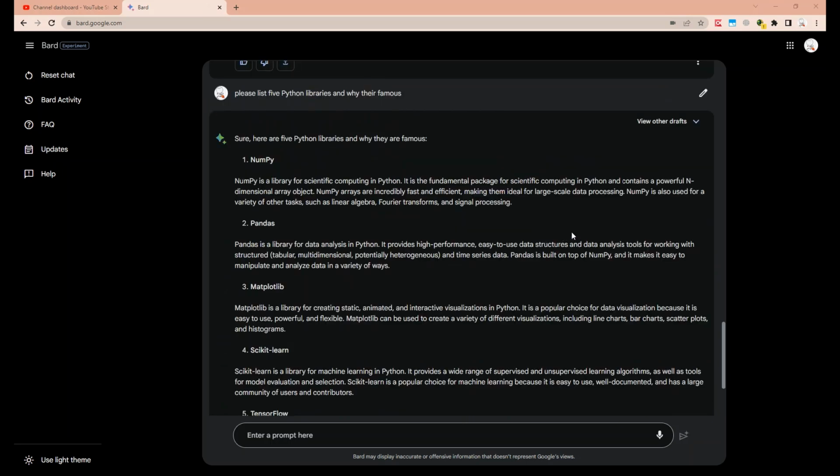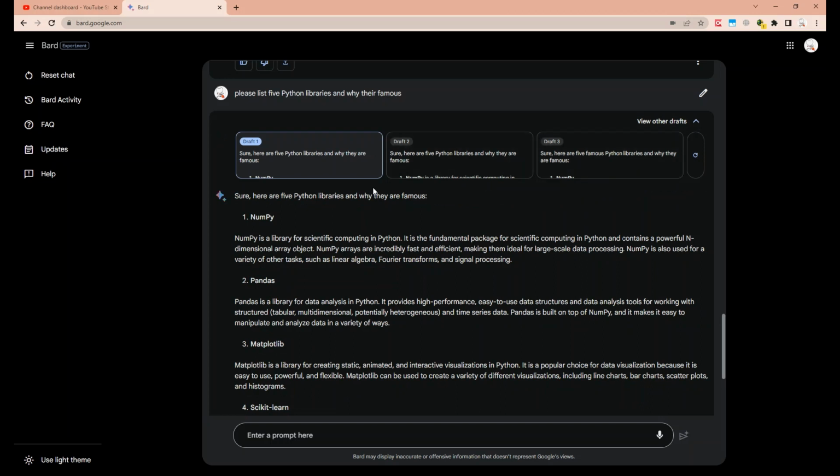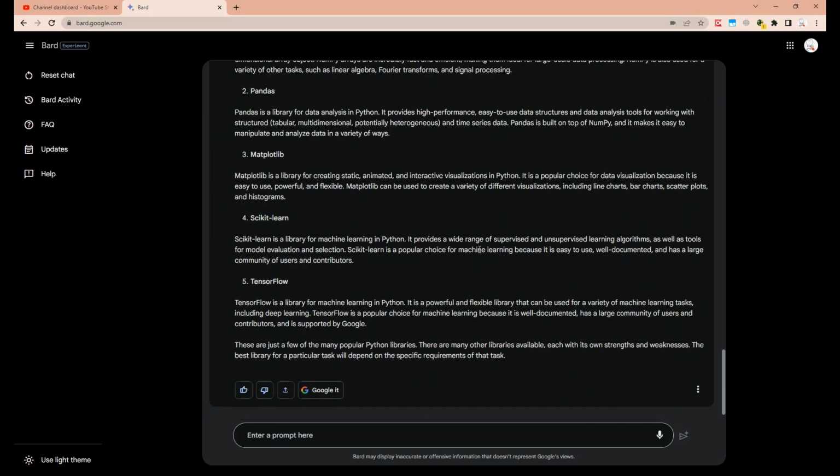More updates include now the option to have different drafts. So by default, Bard will give you 3 different drafts. You can pick and select whichever you like. You also have the option to directly export the response to a draft in Gmail. That's also very helpful. There are a few more updates that Bard has received, but I'm going to wrap up the video.